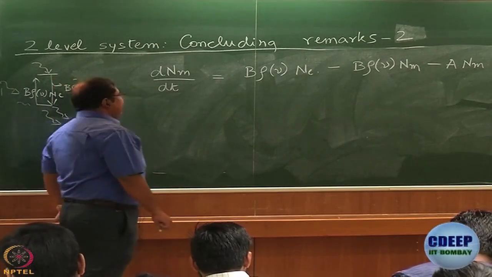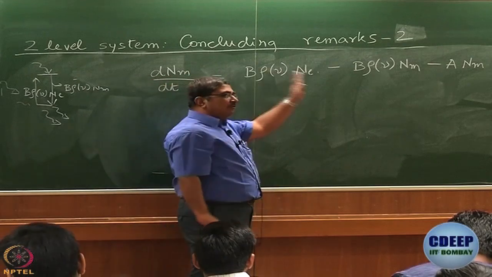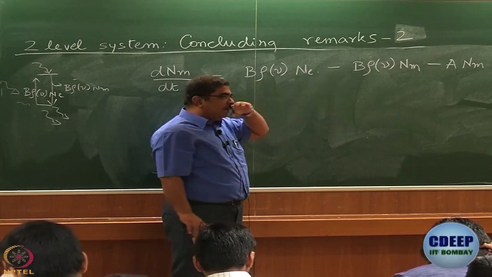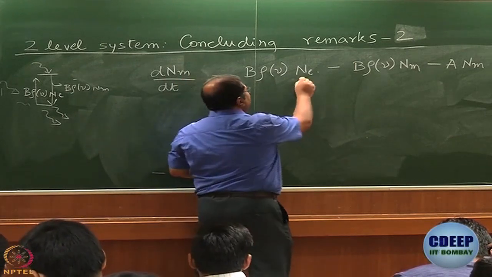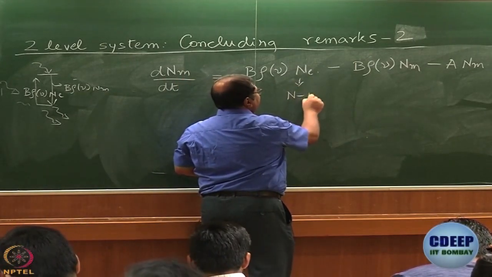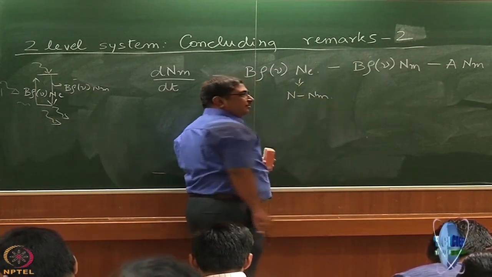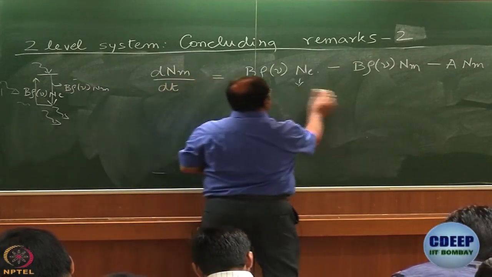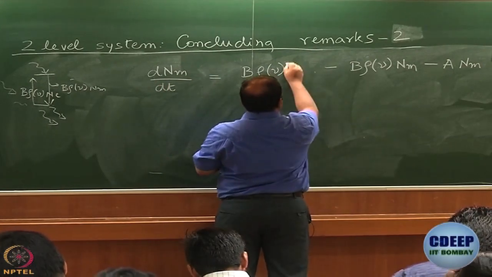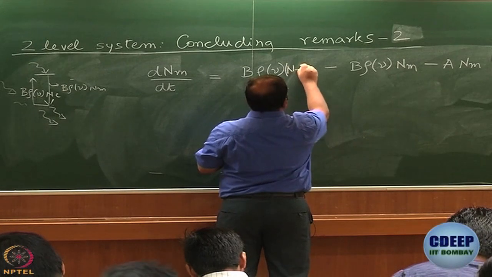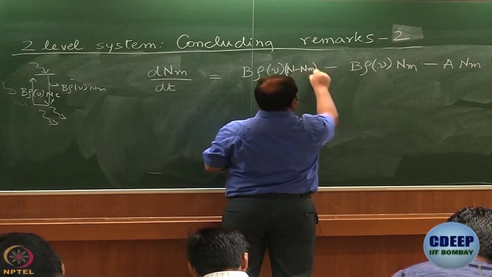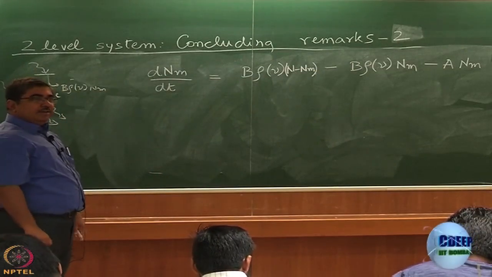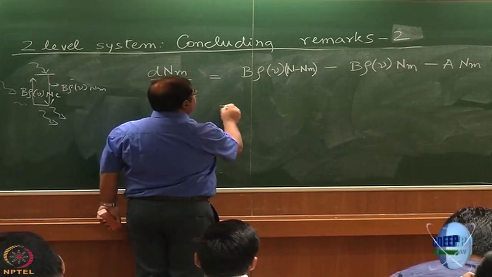Now, one more thing that I can do here is that in this equation, NL is a variable, Nm is also a variable, and it's not so easy to handle both. But the good thing is NL is simply N minus Nm, isn't it? Where N is the total number of molecules. So I can write this as N minus Nm.